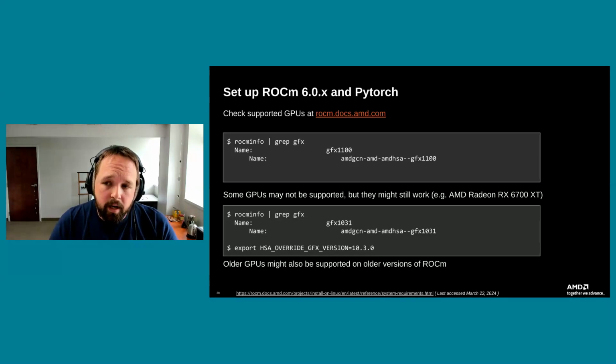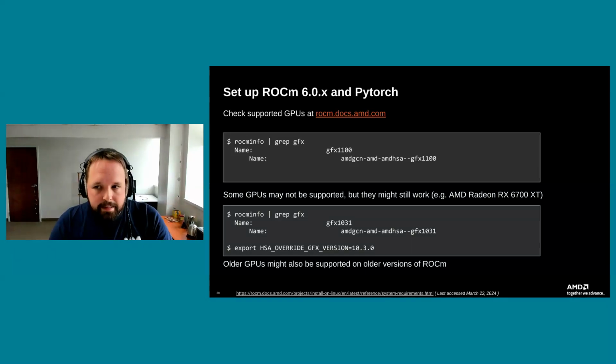The other thing to keep in mind is that if you're looking at the latest documentation, you might be disappointed to see that the GPU you have is not on that list. That doesn't mean it's not ever been supported. For example, at our shop, we have some MI50s as well as MI25s that we run. And actually, they do work just fine with older versions of ROCm. It's just they've dropped off the supported list.